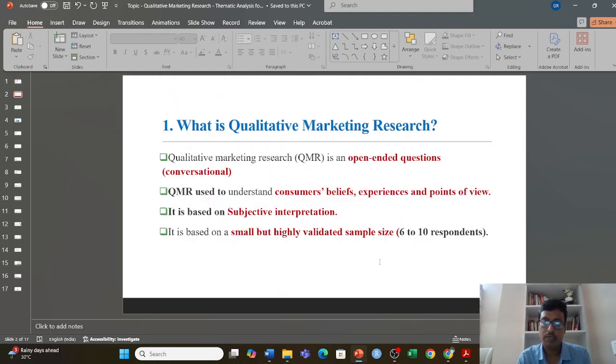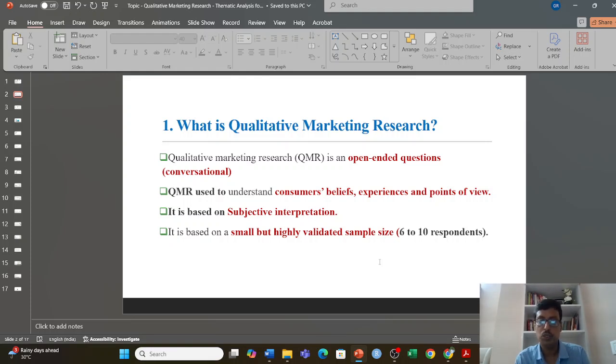So what is qualitative marketing research? Basically, it is open-ended questions, right? It starts from focus groups or interviews, and it is conversational in nature. This has become extremely important today because it helps us understand consumer beliefs, experiences, and points of view, but it has certain subjective interpretation.